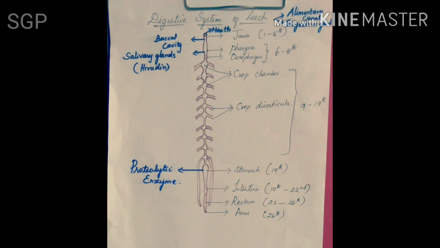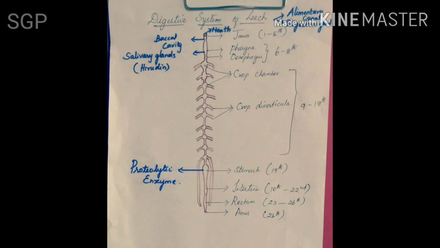The leech makes a Y-shaped incision in the skin of the host with the jaws protruded through the mouth. After getting a strong attachment, the blood is sucked by the muscular pharynx with the help of the salivary secretion, that is hirudin, which I told you prevents the coagulation of blood.